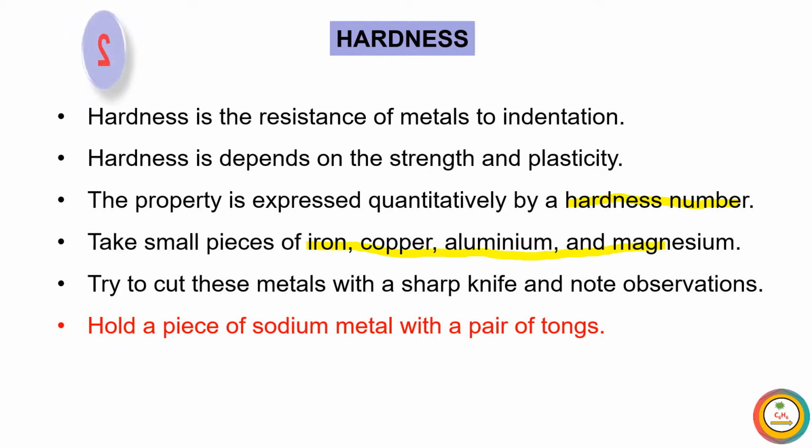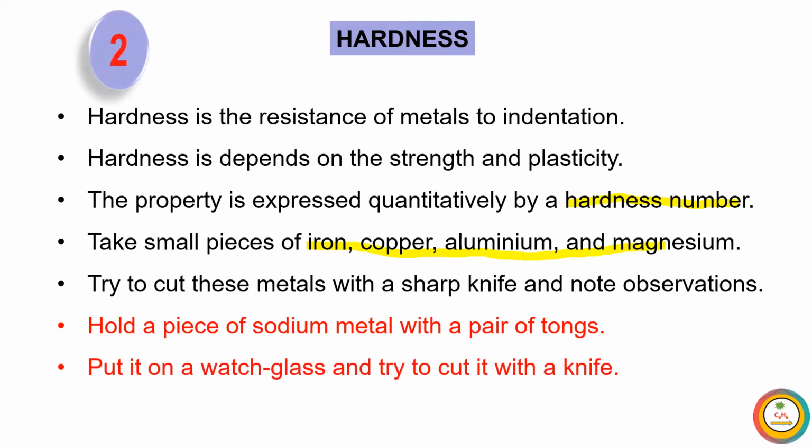This activity we can perform only in the chemistry lab in the presence of your science teacher. So don't try this activity in the lab in the absence of a teacher. In this activity, hold a piece of sodium metal with a pair of tongs, put it on a watch glass and try to cut it with a knife or a spatula.